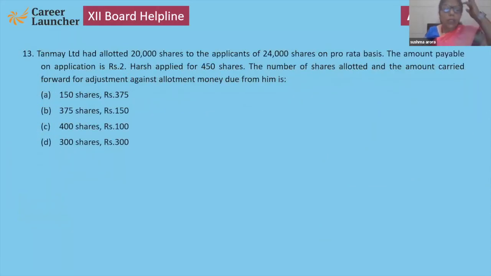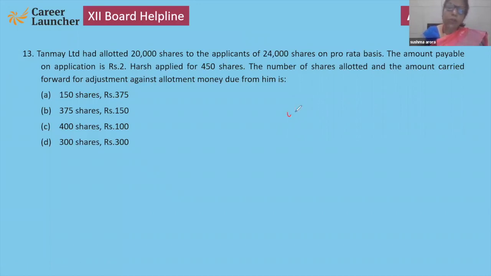Next question. Tanya allotted 20,000 shares to the applicants of 24,000. Harsh applied for 450 shares. Now the number of shares allotted we have to calculate. That question came in CBSE sample paper, CBSE main paper also. So I gave you one easy formula already.